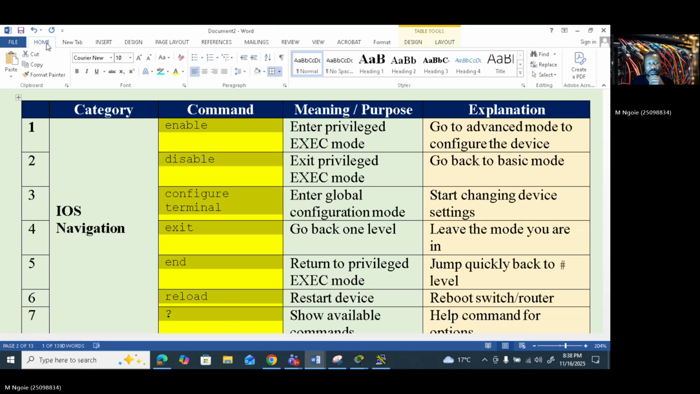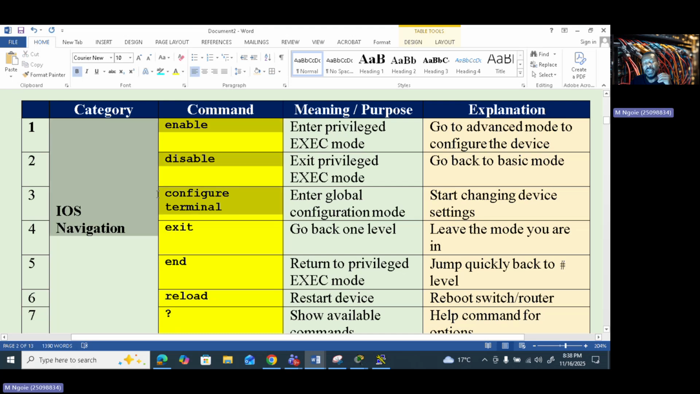Just go to this. Yeah, configure terminal. What does it mean by configure terminal? This command will allow you to enter global configuration mode and start changing device settings. Remember, guys, if I want to start changing the settings of my device, I need to tell my router, my switch, that I want to go to the settings. So for you to start changing the settings of your device, you need to type configure terminal.